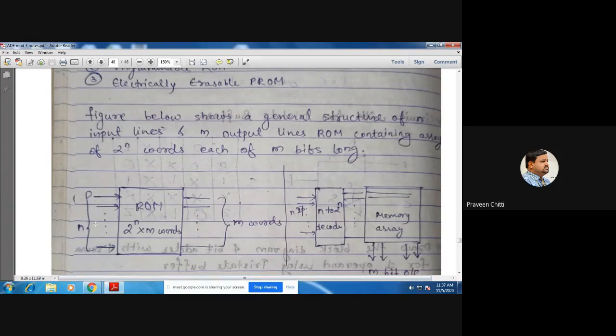These input lines are not used to store the data into the ROM. These are used for sending the address, right? Say for example, if you have a memory of 1 kilobyte, 1 kilobyte means how many bytes? 1024 bytes. So to access 1 kilobyte of memory, what should be the address bus size?